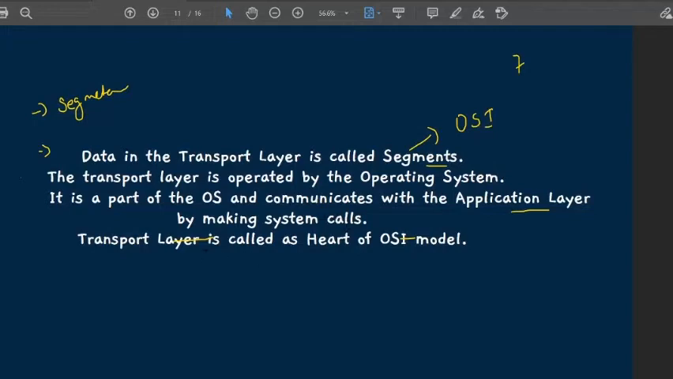That's the main reason the most important layer is the transport layer. Why? Because that's where we segment the data, we acknowledge the data, and we check whether the data is error free or not. That's why it is called the heart of the OSI model.